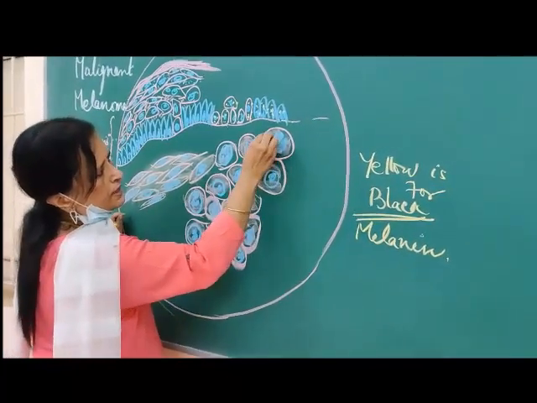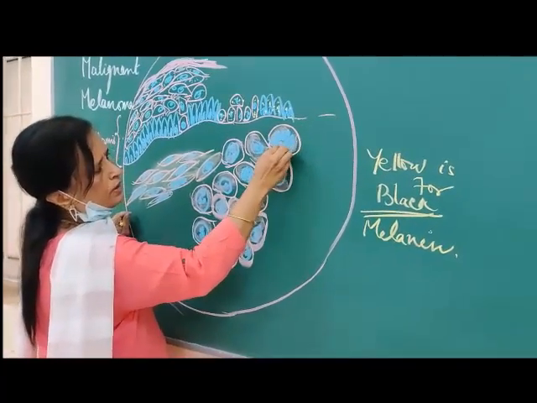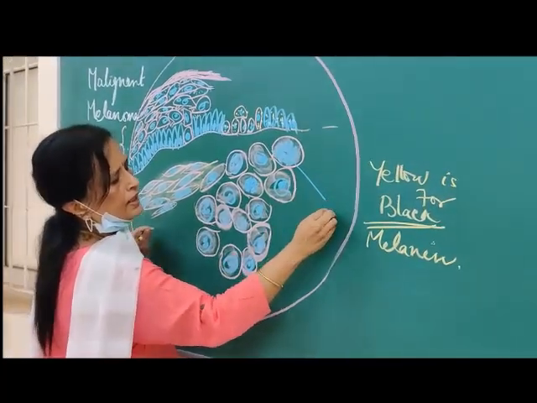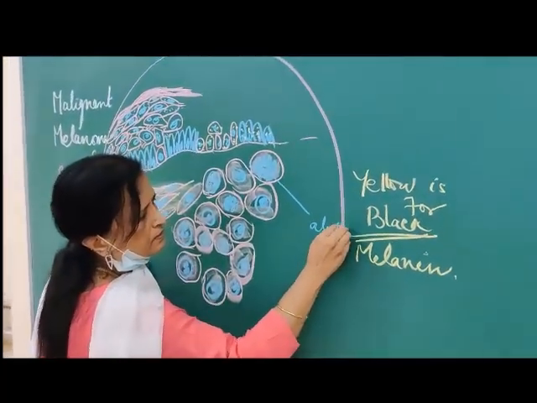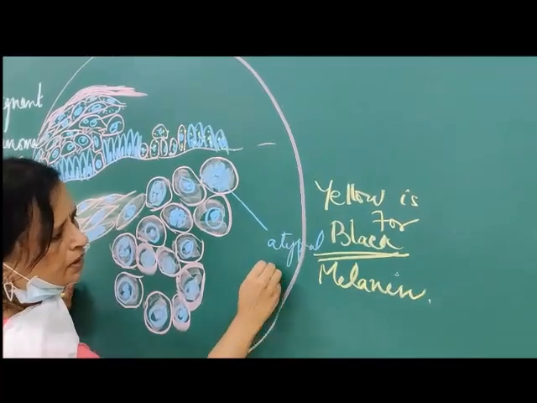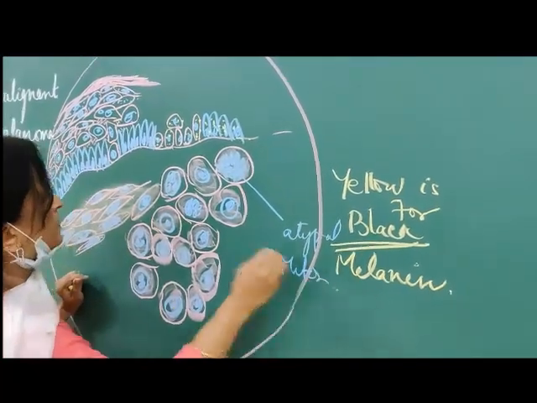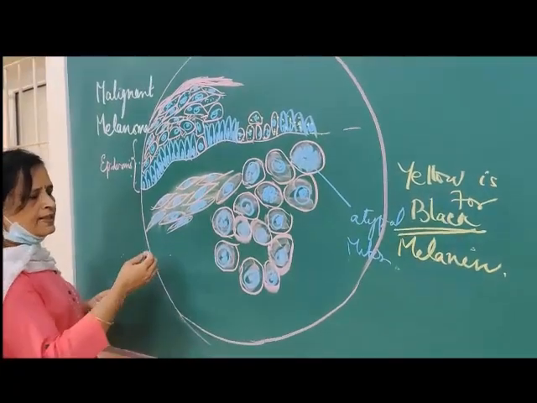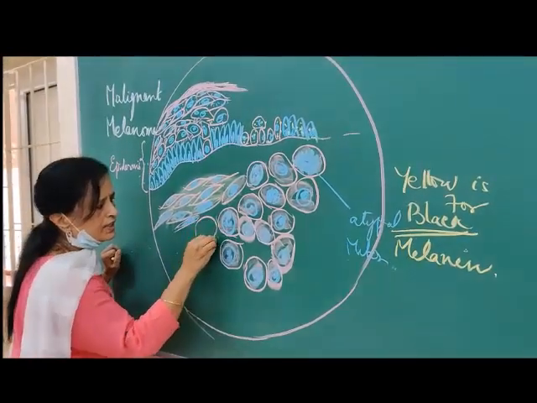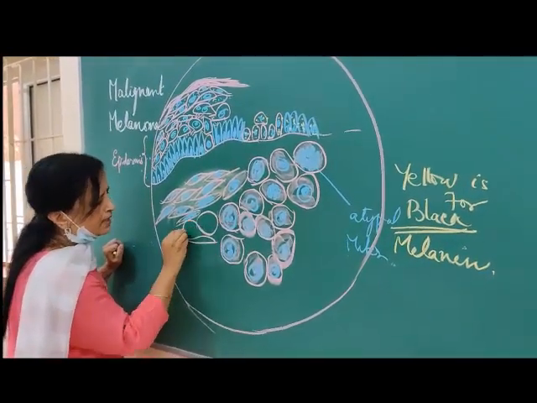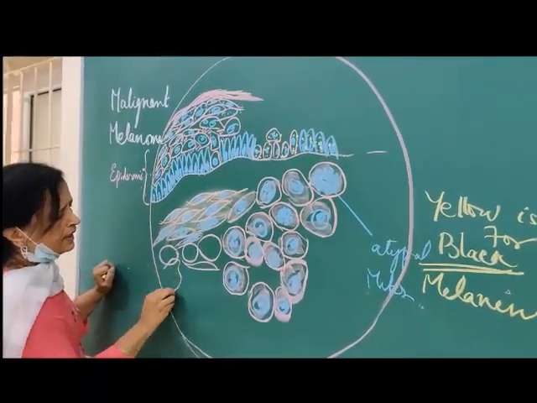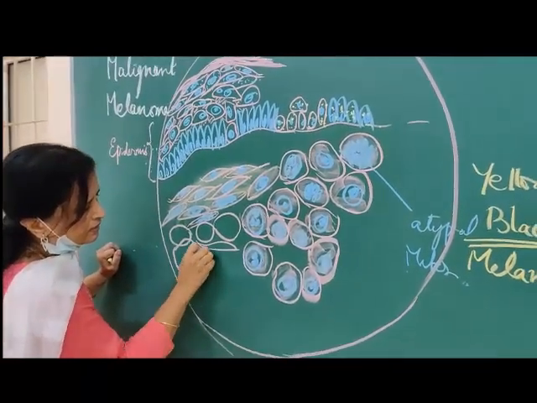So if you see like this, compared to what you learned earlier, you can tell me this is an atypical mitosis. Atypical mitosis. So these cells are either in solid sheets, so you can draw plenty of cells in the entire area.